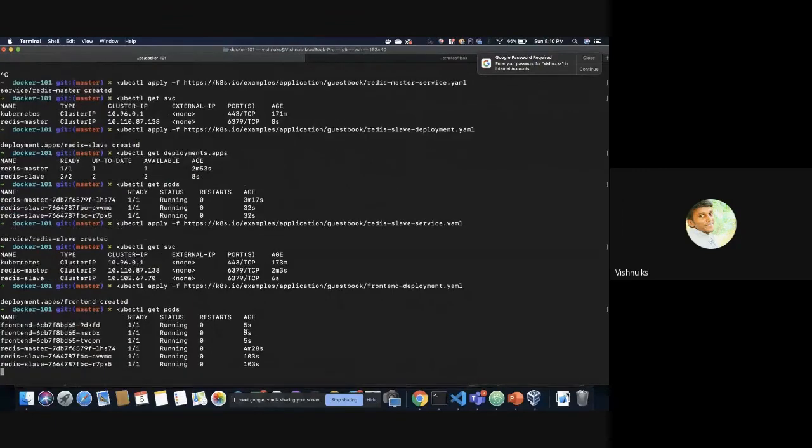kubectl get pods. Yeah, front-end application 3 replicas are running right away.